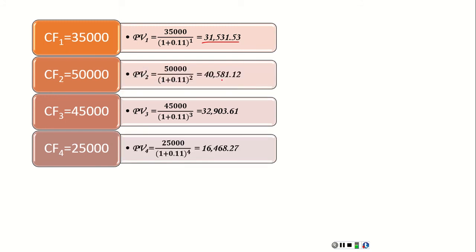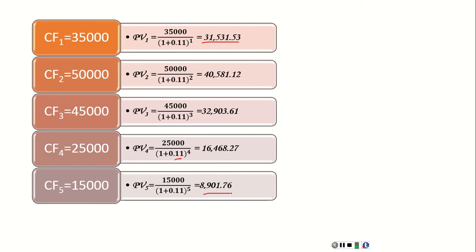We can discount it at 11% to be worth 16,468. The last amount expected to be received is 15,000 at the end of year 5. It is worth today just $8,901.